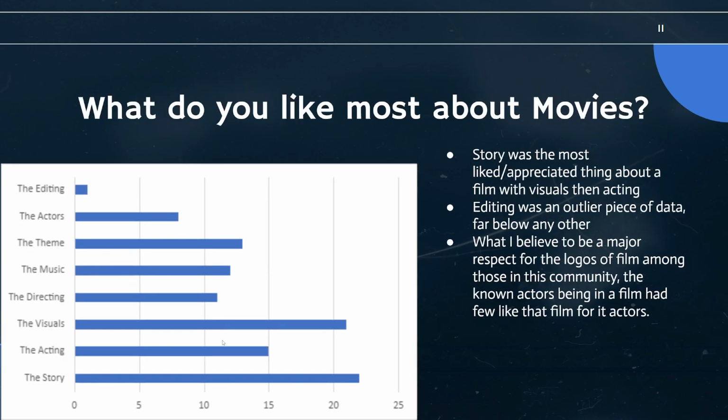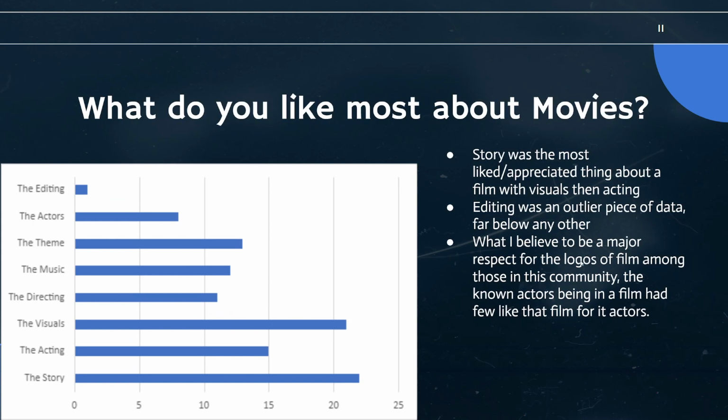Moving on. What do you like most about movies? So, story, down here at the bottom, was the most appreciated or liked thing about film. Editing, here at the very, very bottom, very few said they liked editing. Only 2. Was an outlier piece of data, for sure.